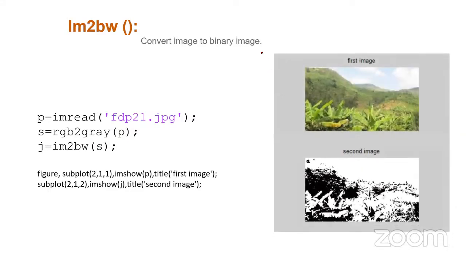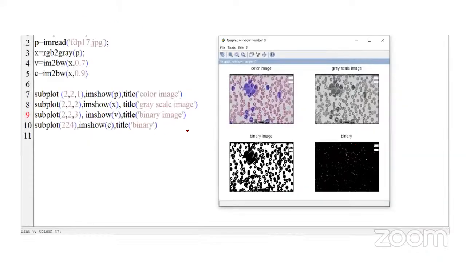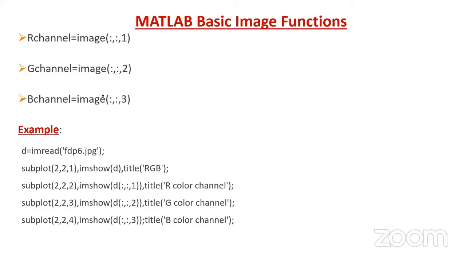Suppose you see this image: first this is the color image, I have converted it into grayscale. After that, when I converted it to a binary image, we can see only black and white colors. Black means 0, white means 1. Because when you go for segmentation, we require these binary conversions. At that time we'll discuss what applications we have. But here, for now, how to convert the image into a binary image? We just have to use the Matlab function im2bw.